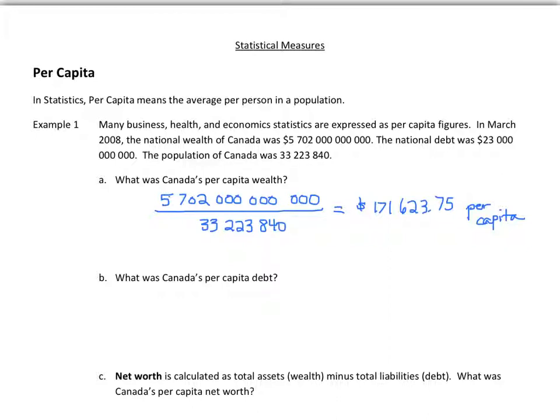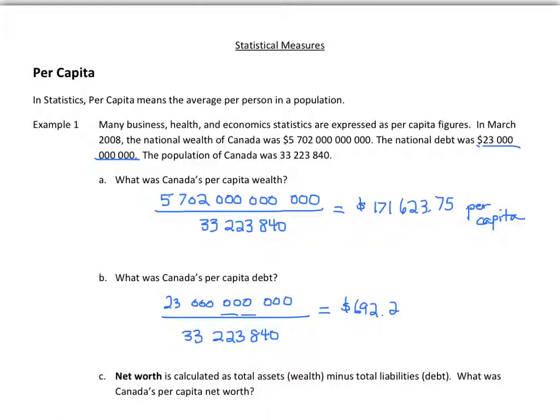Now, next question, what was Canada's per capita debt? So we'll take the total debt, which was 23 billion. I think I might have said million last time. It's a bit confusing because this number ended up on two lines there. Divided by the population, so 33,223,840. So the per capita debt was $692.27.